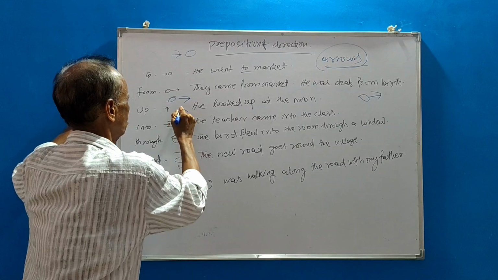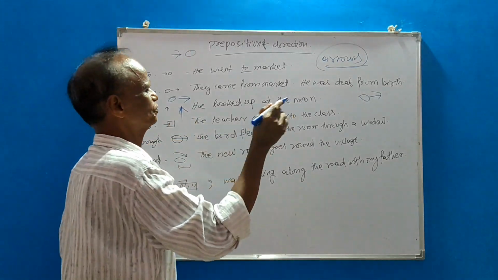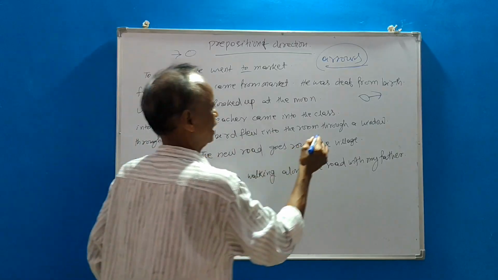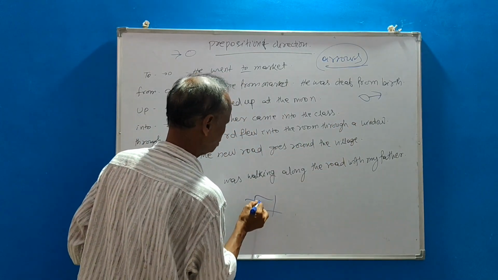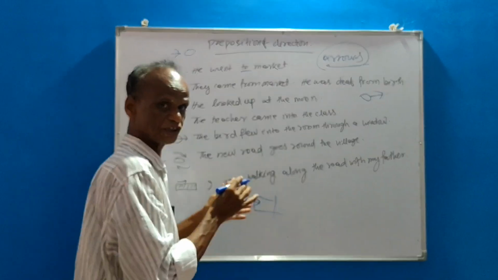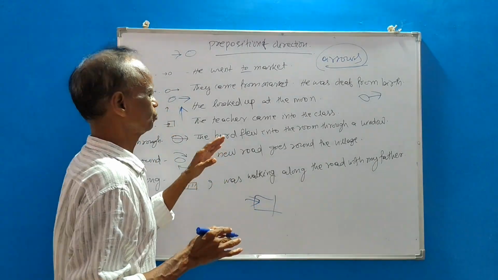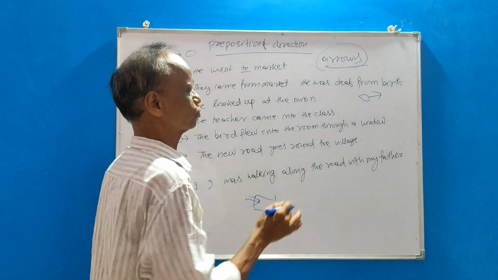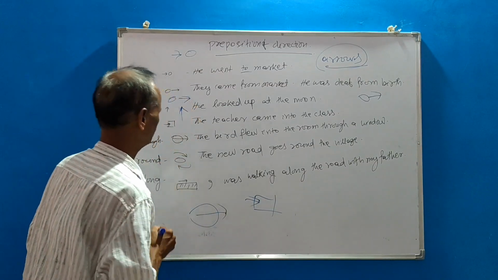Off. Okay. Into. The teacher came into the class. Class, okay, came into the class. Arrow mark. Easy process. Through. The bird flew into the room through the window. Through the window. Okay.